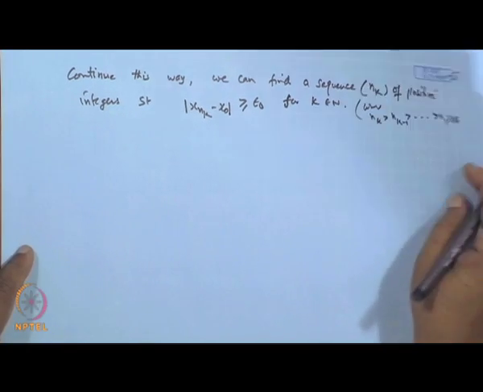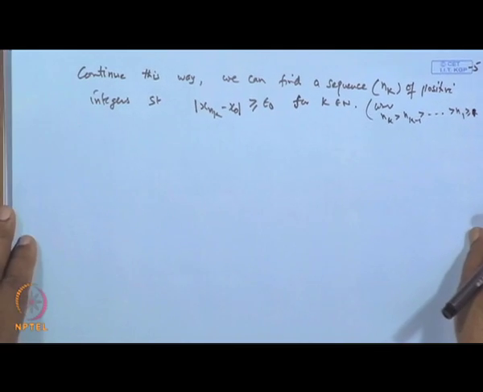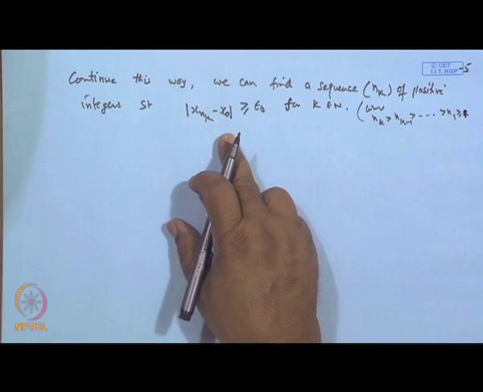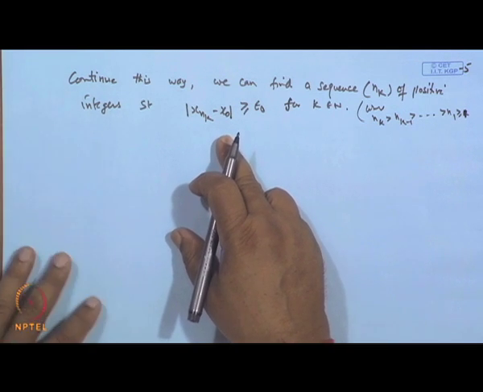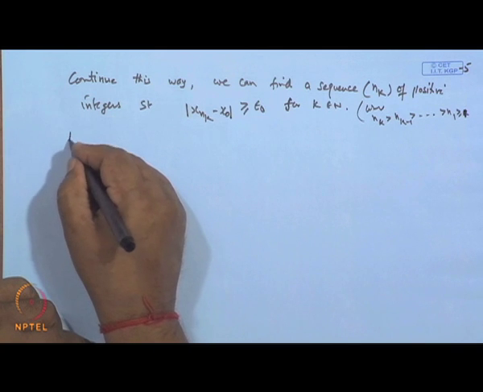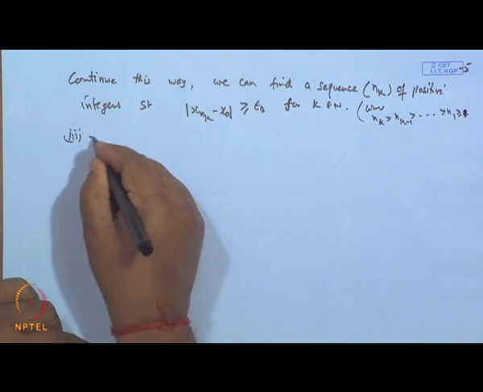So, we can identify this sequence, and this shows that the third condition is valid, equivalent. Okay. So, now third implies first.